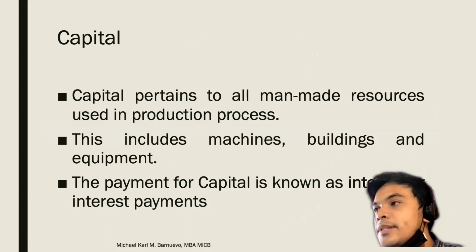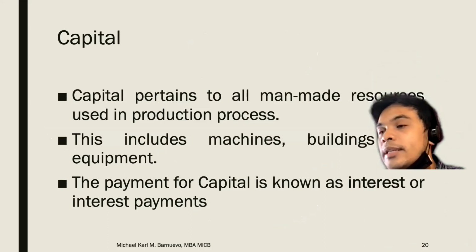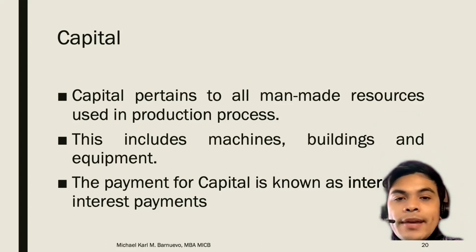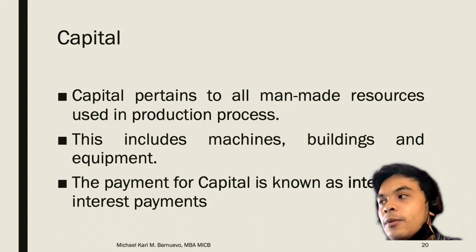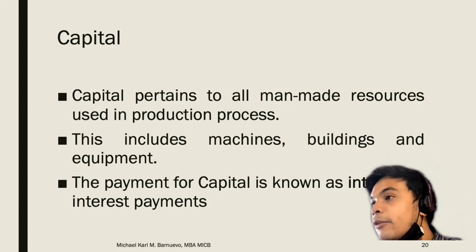So money, saan mapupunta si money? It will go to the purchase of machines, di ba? The purchase of buildings and equipments. The payment for capital is known as interest or interest payments. Let's say you do not have any savings and you opted for a business loan from a financial institution, and you are paying in interest. And actually, these resources have payments. We will see. For capital, the payment is interest payment.